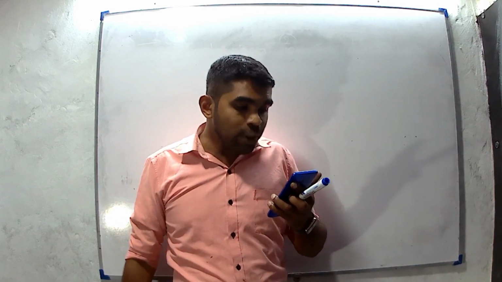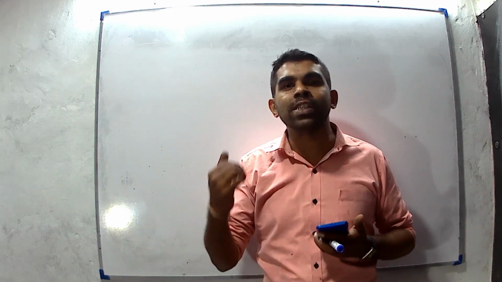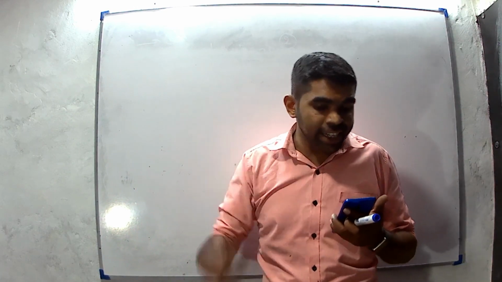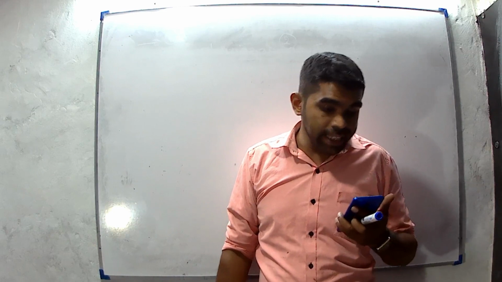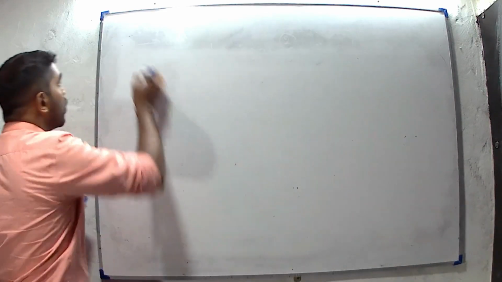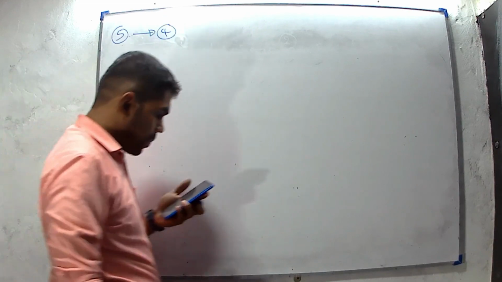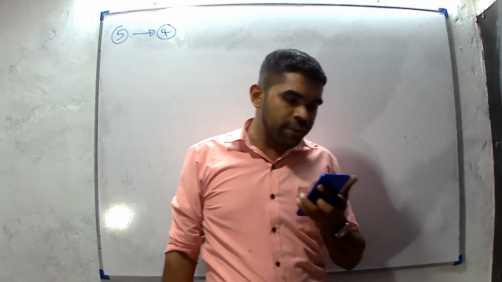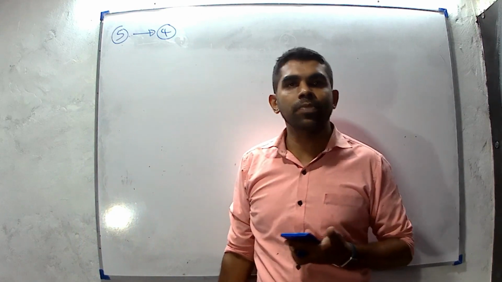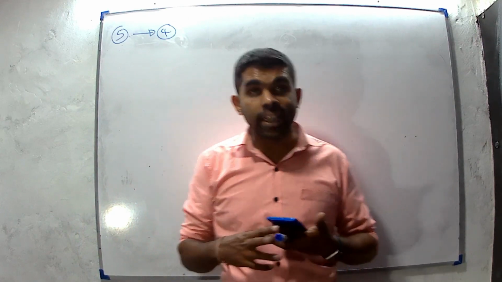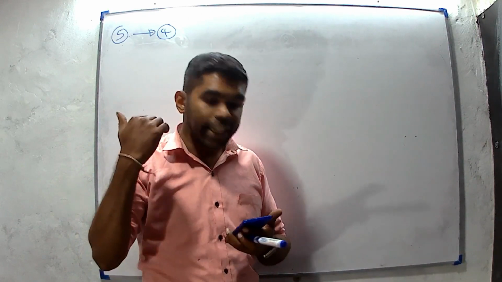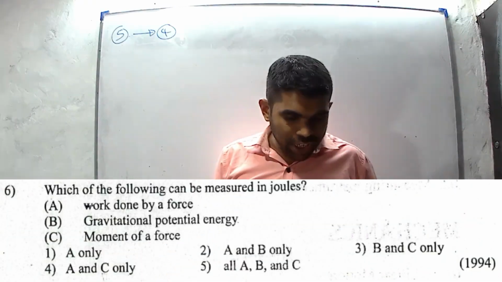Fourth one, force and kinetic energy. We know that force is a vector and kinetic energy is a scalar. Therefore, answer 4 for question number 5. And when considering the last answer, momentum and velocity, we know that momentum and velocity are vectors. They have directions.